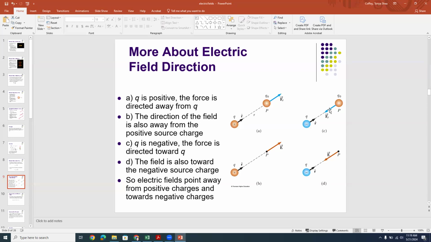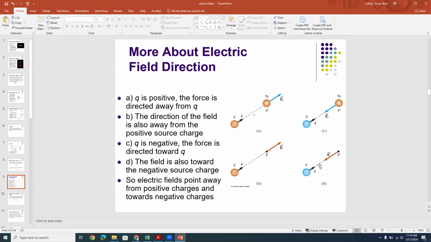Now, that must mean that since our test charge is still positive, it's a positive charge, right, that we're testing this big negative source charge's electric field with, that the electric field vector at that spot would also point down and to the left, because the field points in the direction that a positive test charge would feel the force, okay? And so if the positive test charge is up and to the right of our negative charge, then the test charge is going to be attracted to the source charge, and the force and the field would point down and to the left.